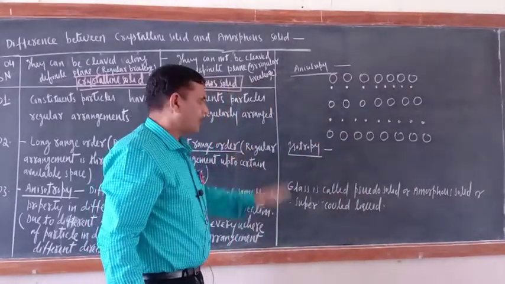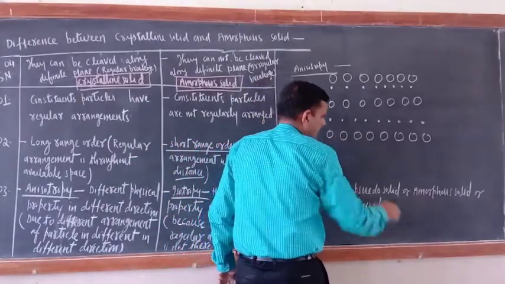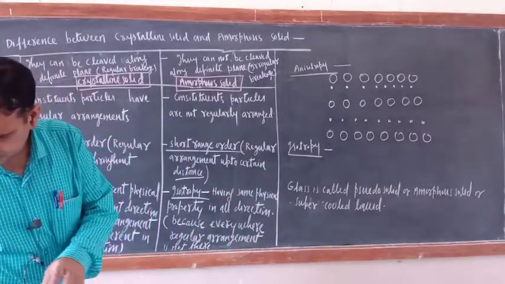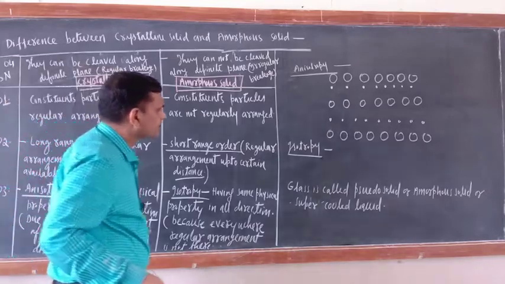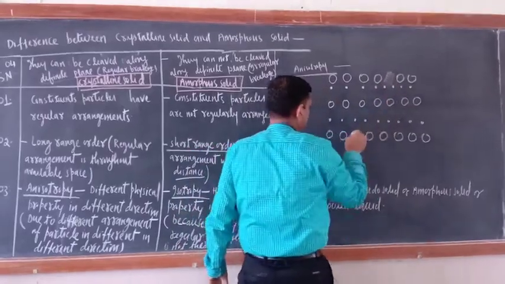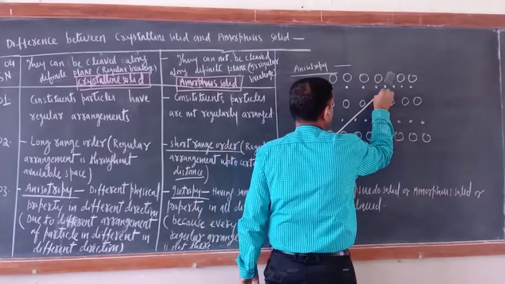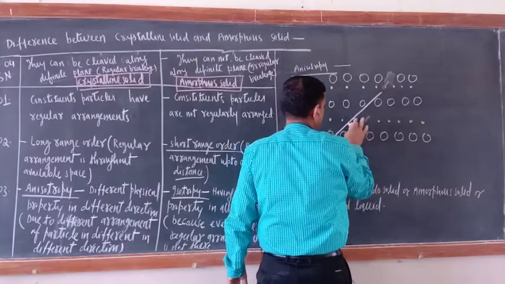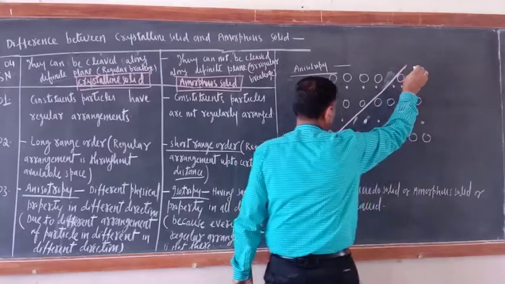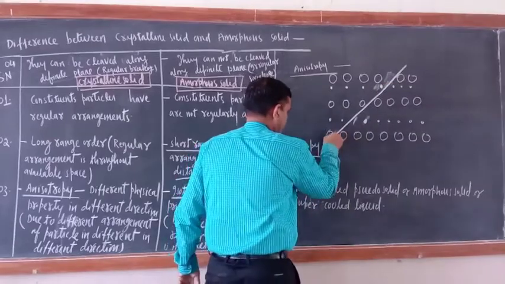Understood my point? Now try to understand. Suppose I want to view from this direction. We can view in two different ways. This is one direction.